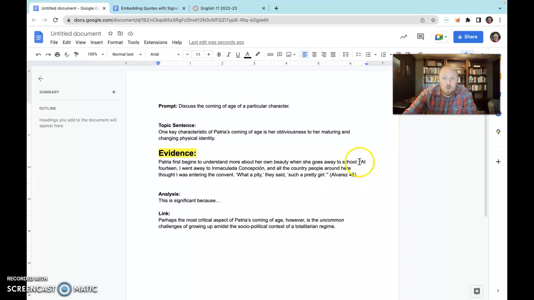Occasionally, you might use a quote in which there is another quote inside of the quote you're using. So in this one that I've used, I have both the writing of Alvarez, who's essentially narrating what's happening, the author of the book, and then I have actually a speaker in the story. So this is just some townspeople, right, who are saying something. Whenever I have a quote inside of a quote like this, then the quote inside of the quote gets single quotation marks rather than double quotation marks.